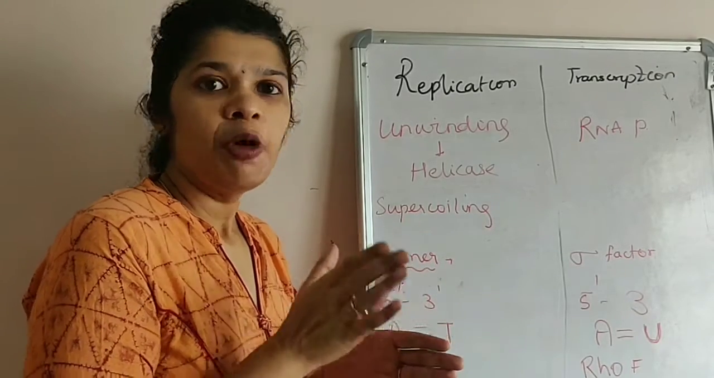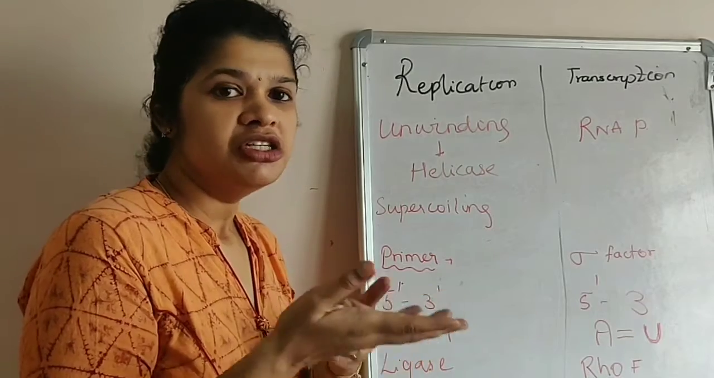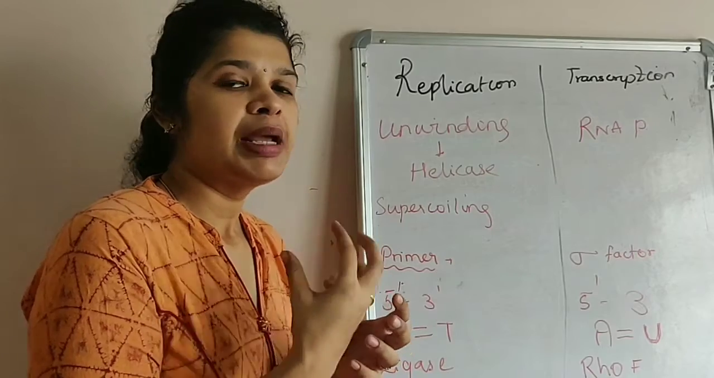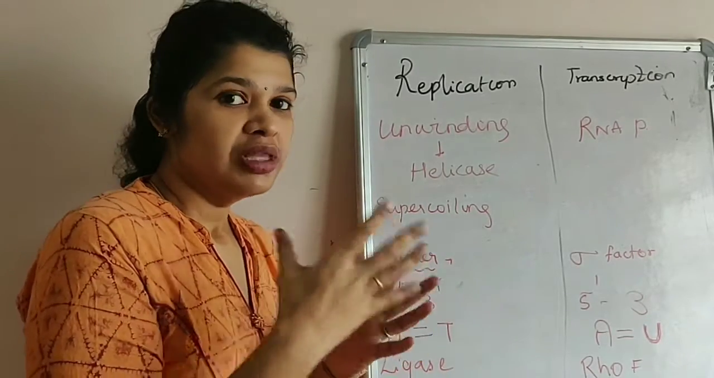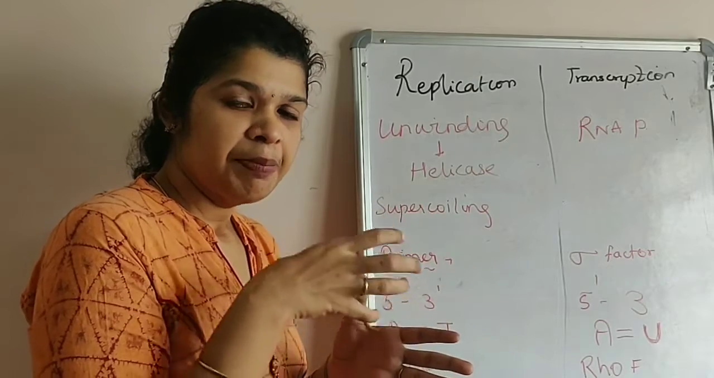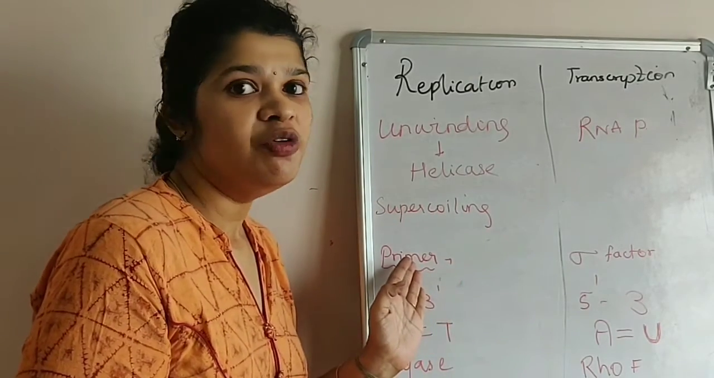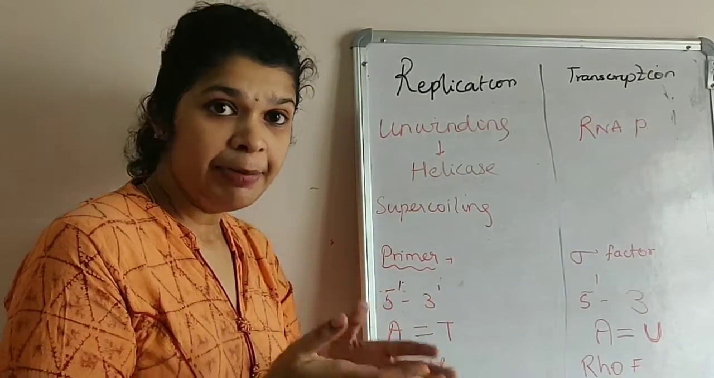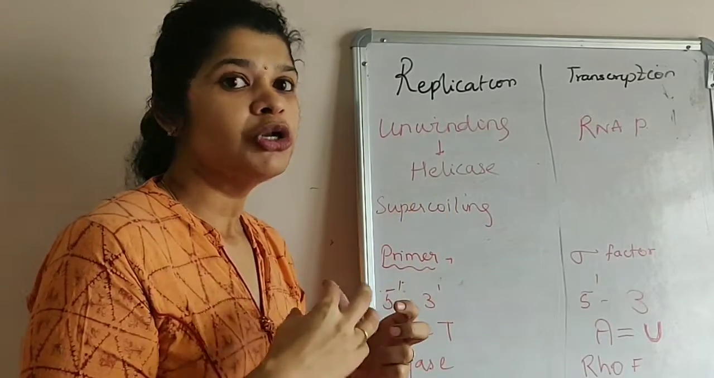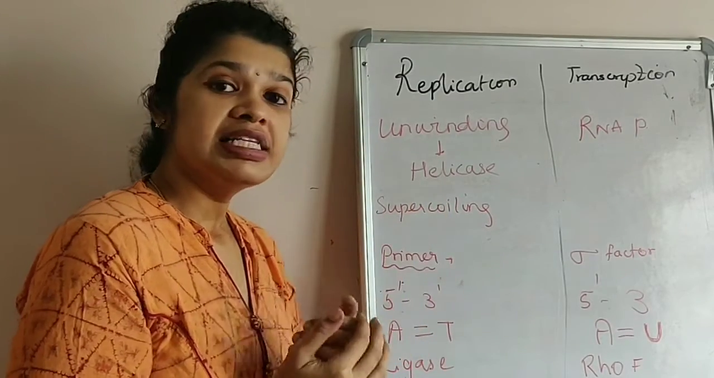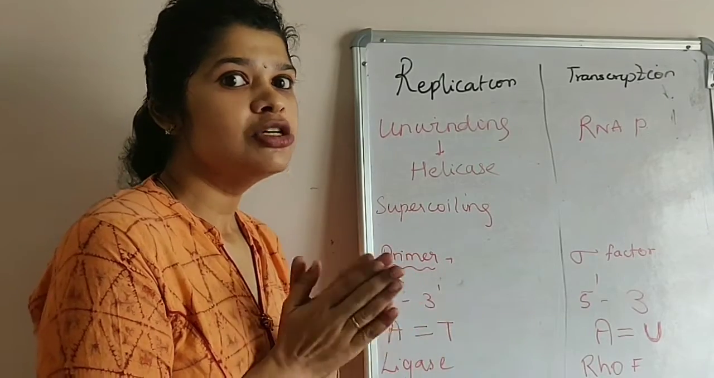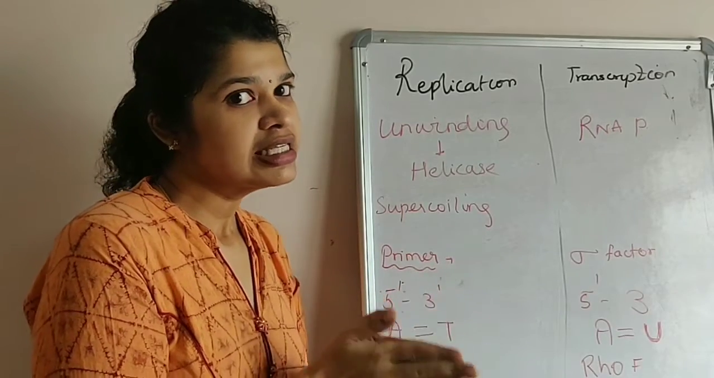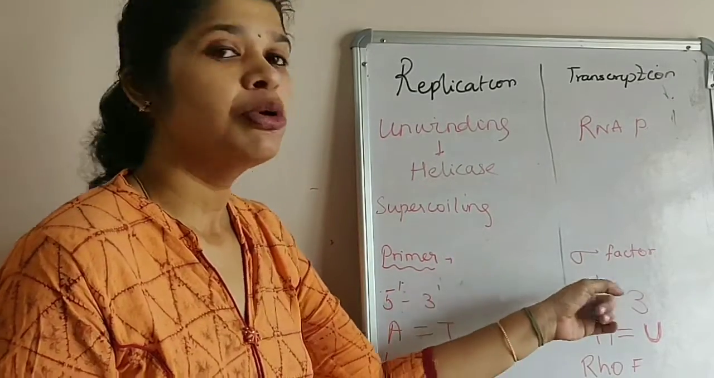The enzyme DNA polymerase is the enzyme which elongates the chain in replication, and the DNA polymerase needs a primer to give it a 3' OH end for it to elongate the chain. So that 3' OH end is given by the primer, which is an RNA. Similarly, the RNA polymerase needs a sigma factor to help it bind with the promoter to initiate transcription. The enzyme DNA polymerase will synthesize a new strand in the direction of 5' to 3'. RNA polymerase also synthesizes the new strand in the direction of 5' to 3'.